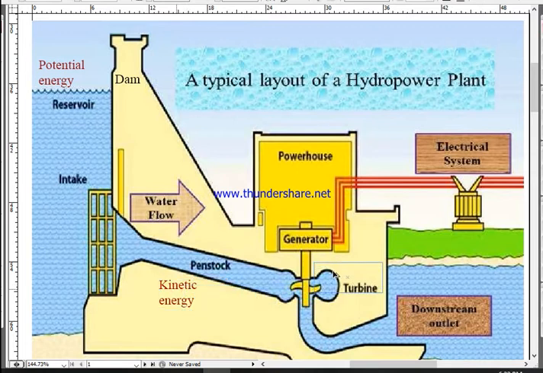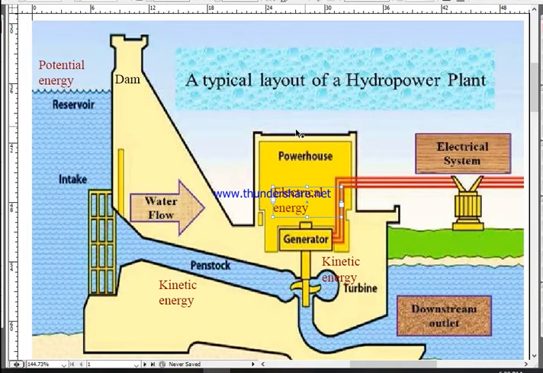When the force of water rotates the turbine, the kinetic energy is transferred from water to turbine, and when that turbine rotates a coil of the generator, the kinetic energy is converted into electrical energy.